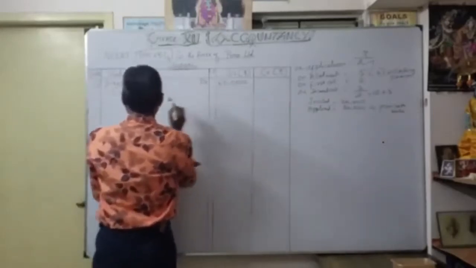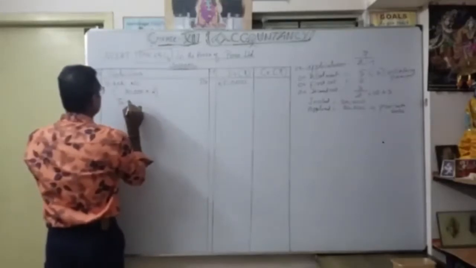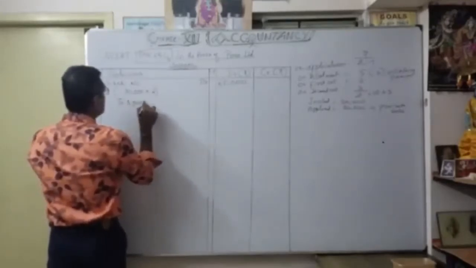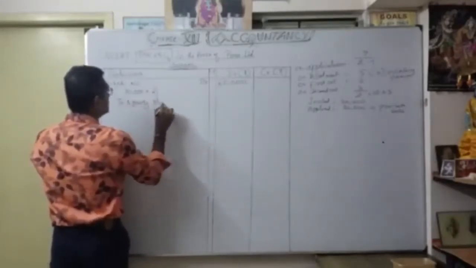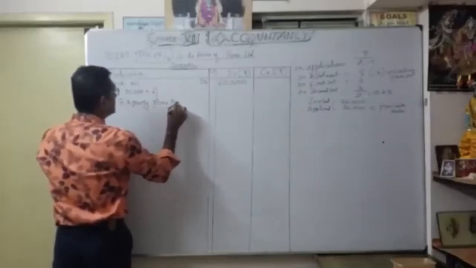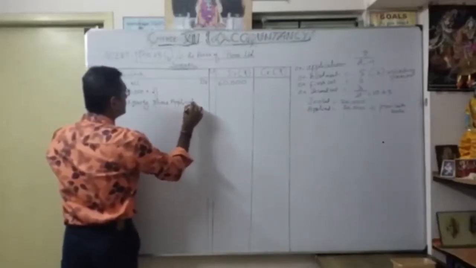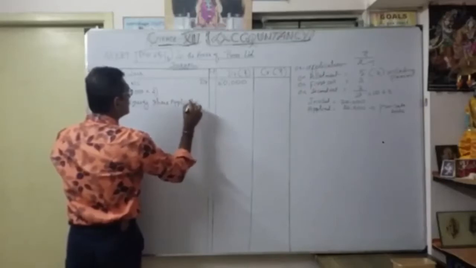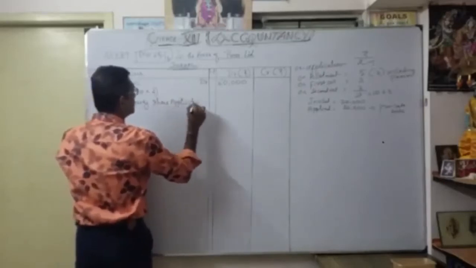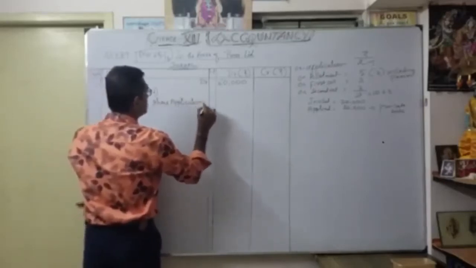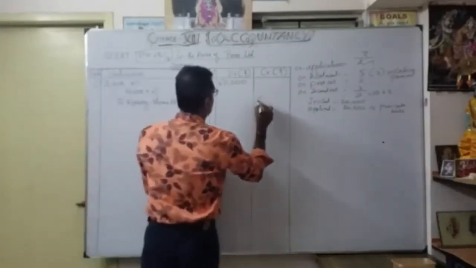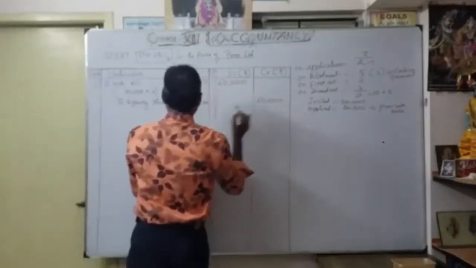To equity share application account 60,000. So narration what?